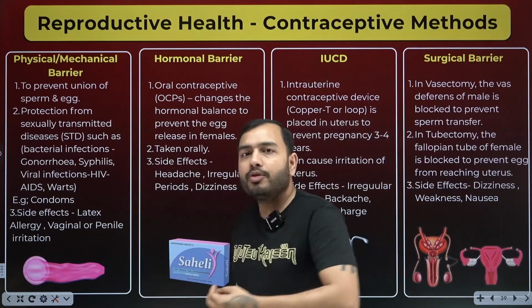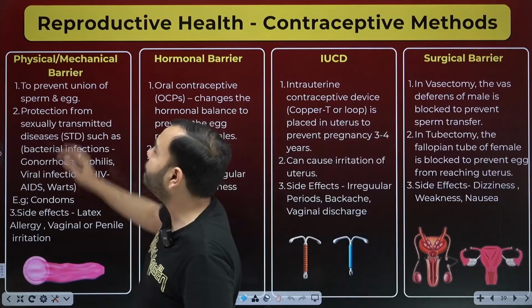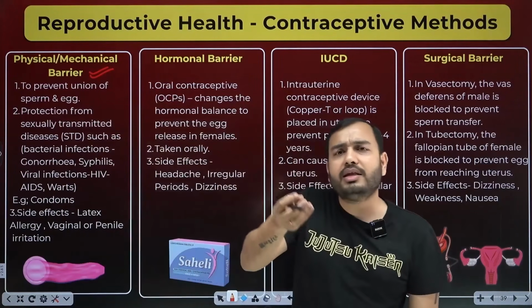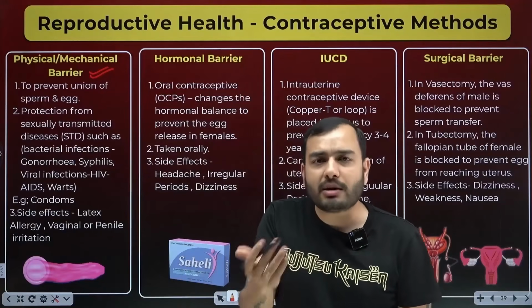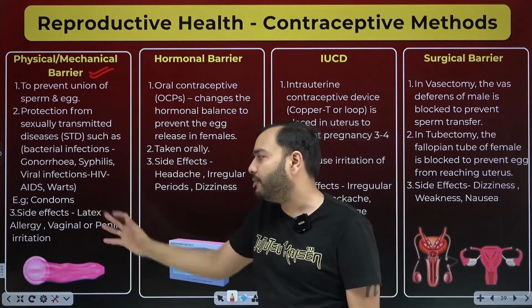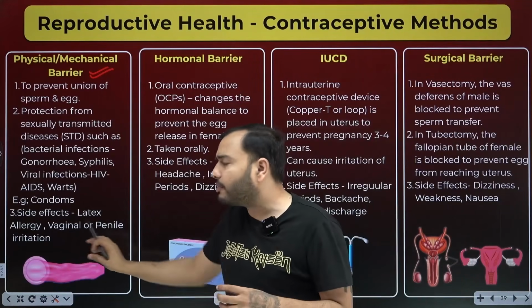Okay. The easiest, cheapest, fastest, and painless one is the physical or mechanical barrier. In a physical or mechanical barrier, you can easily remember condoms. Male condoms are more famous, but female condoms also exist. What is a condom? It is a physical barrier, a thing made of latex, made of rubber.